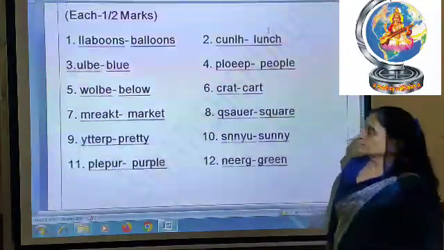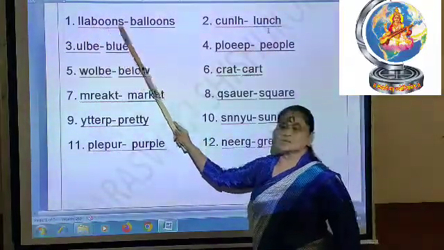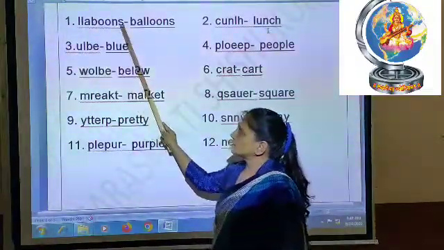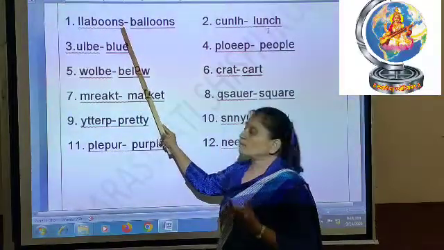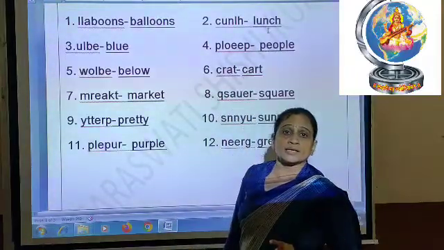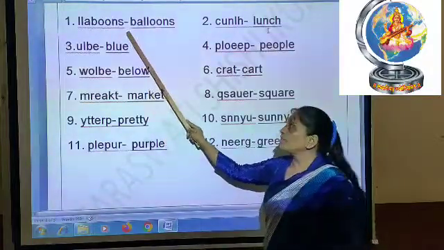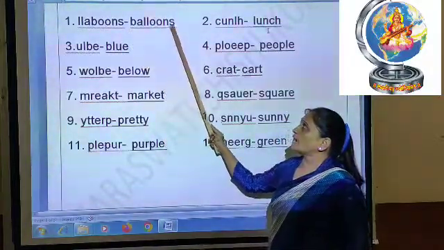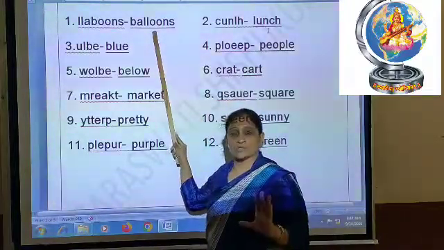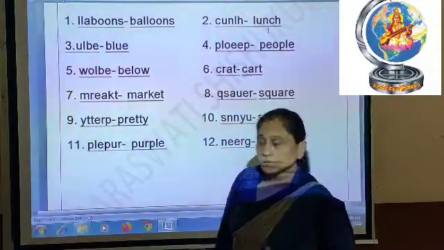Okay children. So now the first one is double L A B double O N S. First of all, you have to concentrate and continuously see these letters, and then you will get the idea. Your mind will set these letters. So definitely you will understand this is the spelling of balloons. The correct spelling is BALLOONS, balloons. You should practice this 5 times. Write this spelling in your rough notebook 5 times, so you will get to know.